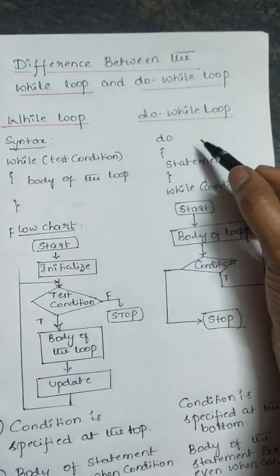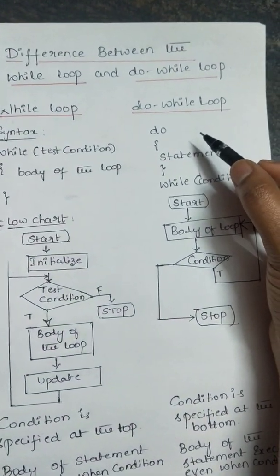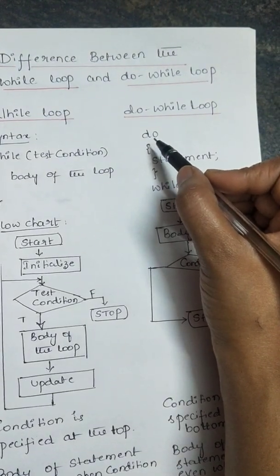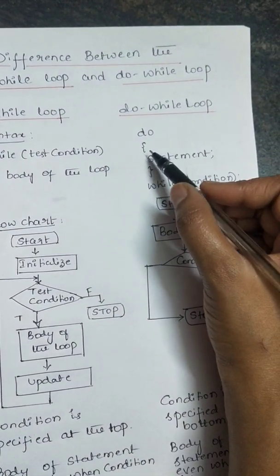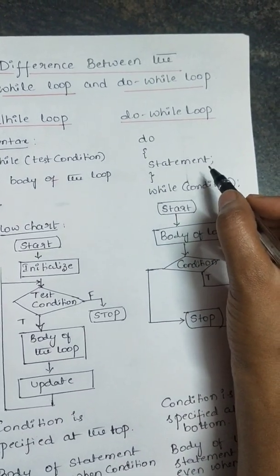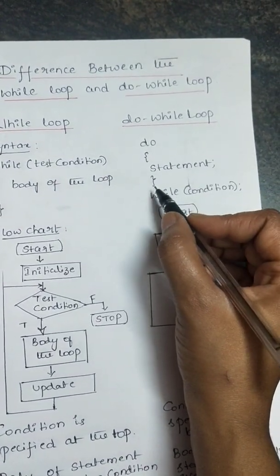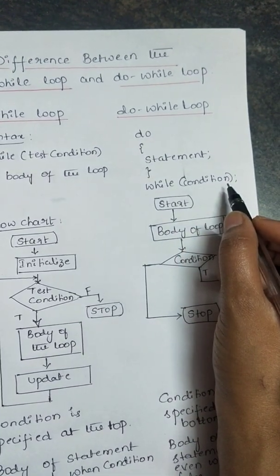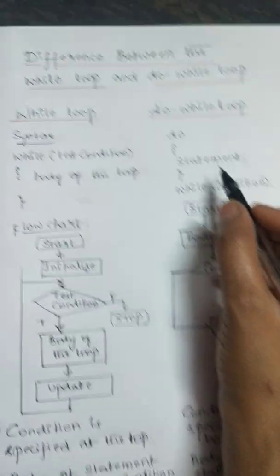So next, do while loop syntax. Here first we use the keyword do and then opening flower bracket, then we write any statement and then we write the closing flower bracket, then after that we test the condition. So this is the do while loop.